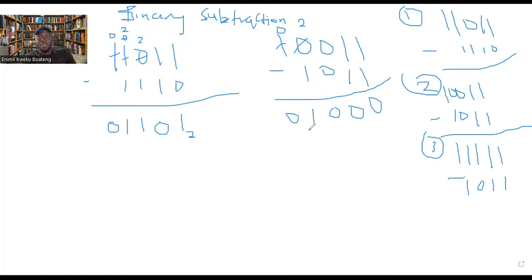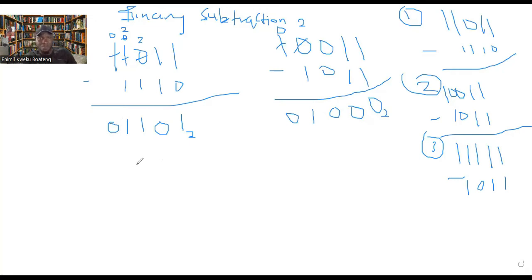Now what it means is that 1 0 0 1 1 minus 1 0 1 1 is giving us 1 0 0 0 base 2, or 0 1 0 0 0 base 2. Leading zeros again are not important. You can put them there or you can take them out.